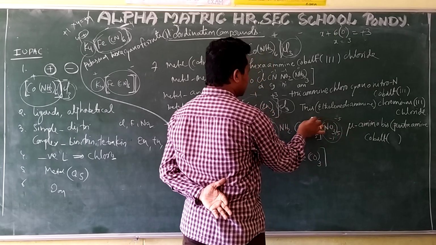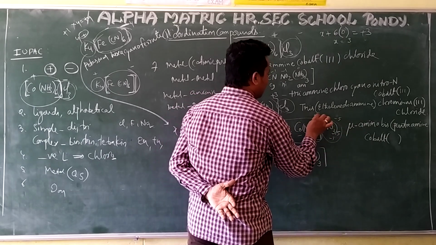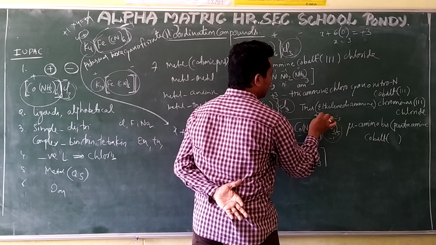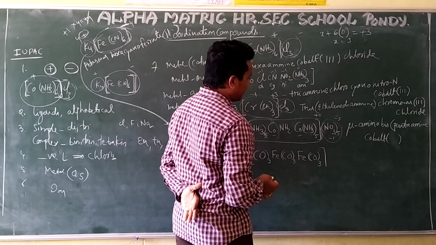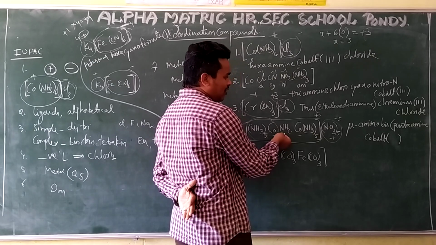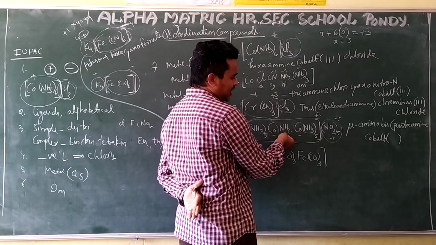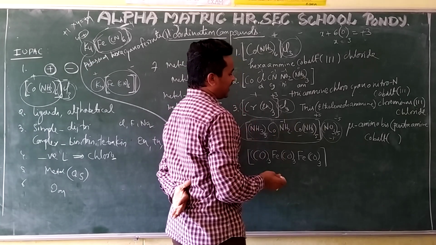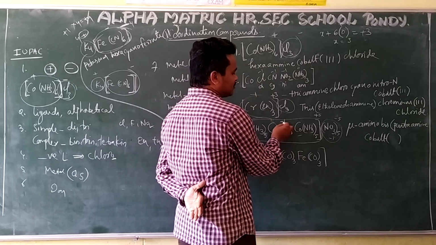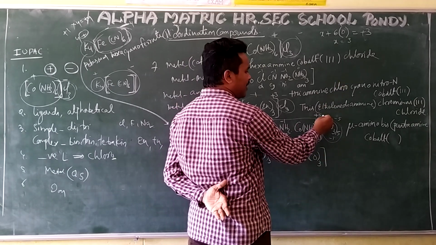To cancel that, this complex should contain +5 overall. But here what is there? +5. And here what is that? One more NH2. NH2 is a negative ligand. This -1 is going that side, so it will become +1.